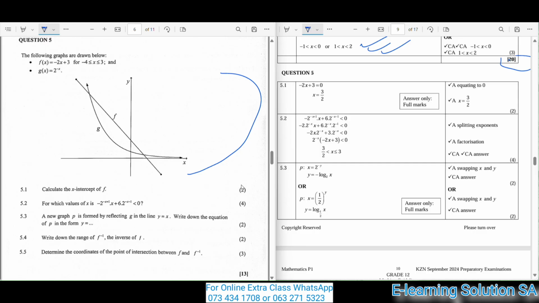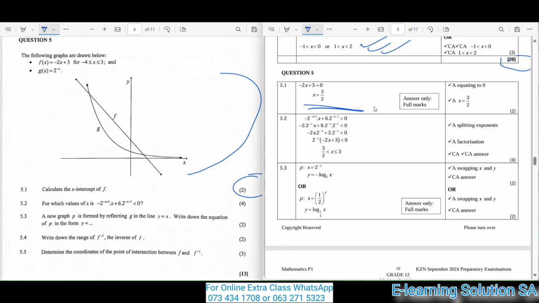5.1, calculate the x-intercepts of f. You are doing that for 2 marks. This is your answer. x equals 3/2. You must make sure that your answer is also like that.